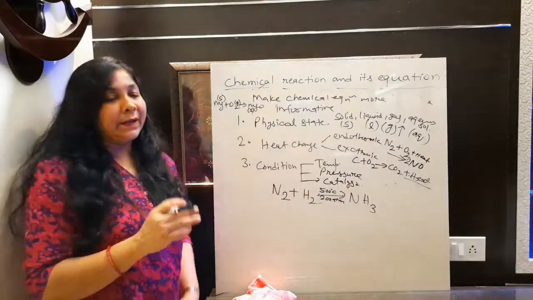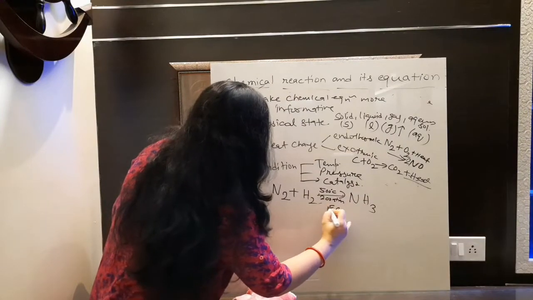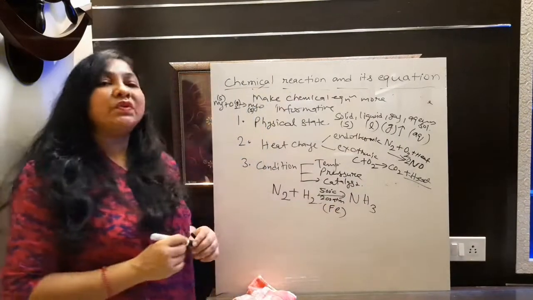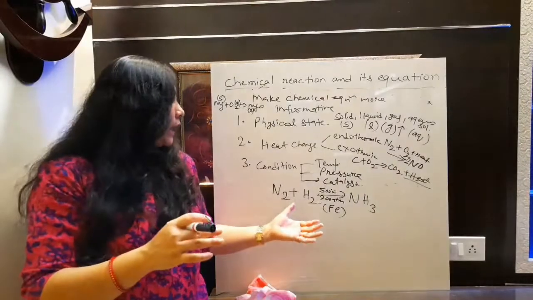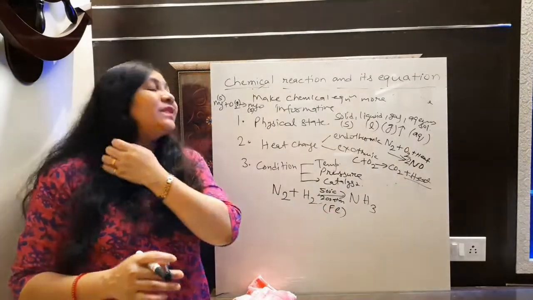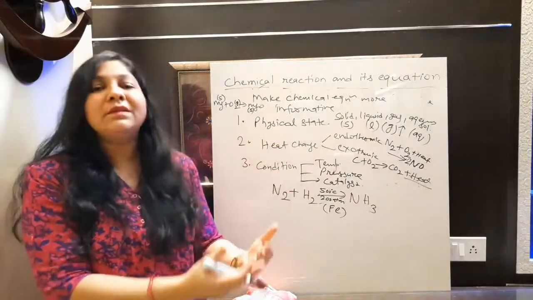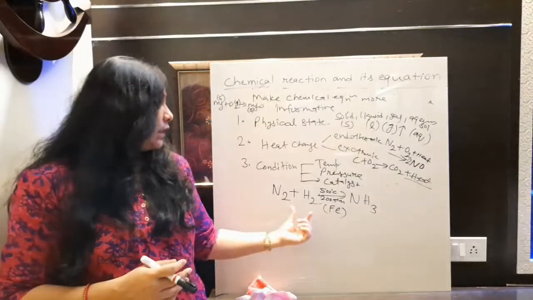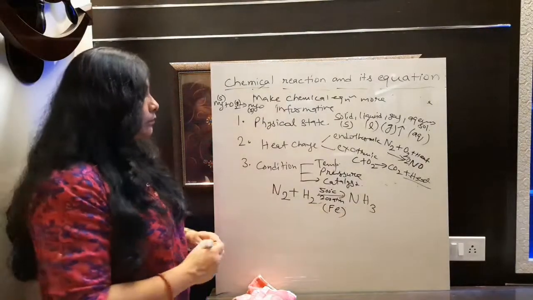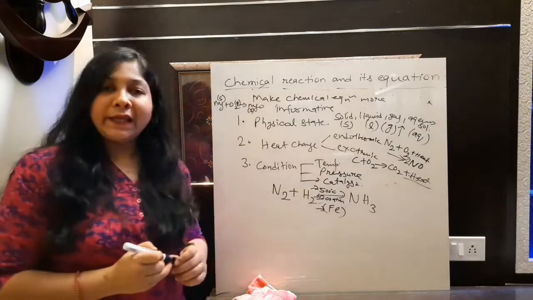And along with that we need a catalyst here also, that I am going to write here. Fe is the catalyst that is used here. Fe can never be seen in the reactant or even in the product, but this is just a substance used to propel, or simply to increase, the rate of chemical reaction. Fine. So Fe is the catalyst here. This is the temperature here, this is the pressure here, and this is the catalyst here.